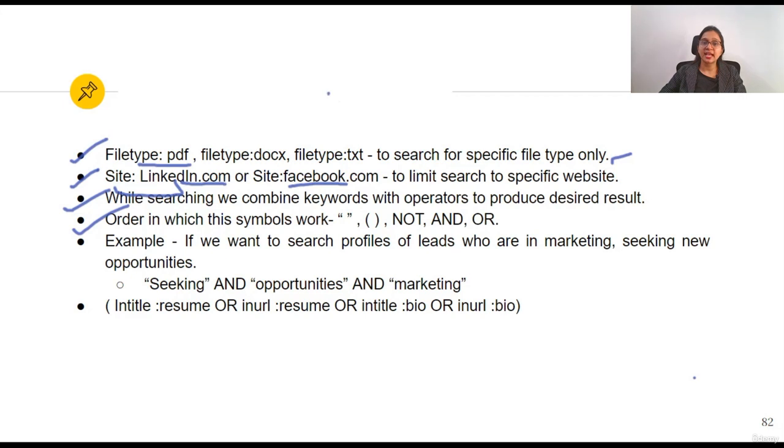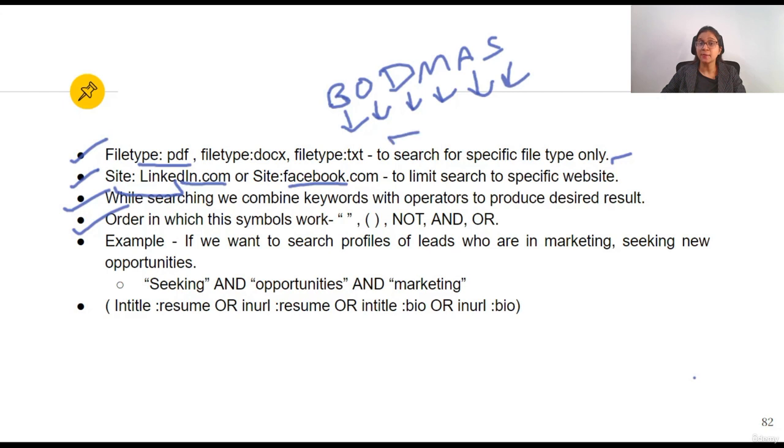I think you must have studied BODMAS when you were in 10th. So what does this indicate? Any equation is solved by first considering brackets, then of, then division, then multiplication, then addition, then subtraction. These are the steps in which any equation is solved. Similarly, this is the order in which any search is considered. So first we consider quotes, then brackets, then not, then and, then or. Don't get confused. When you start using this, you will get an idea.